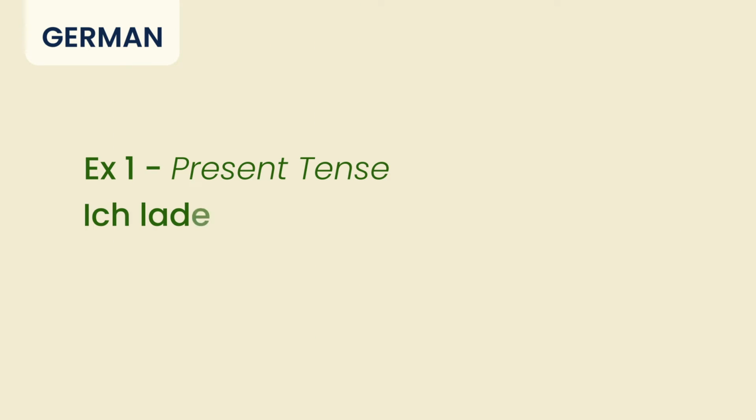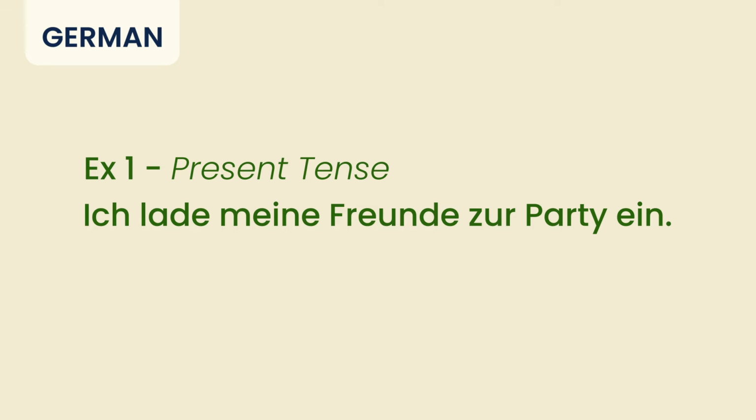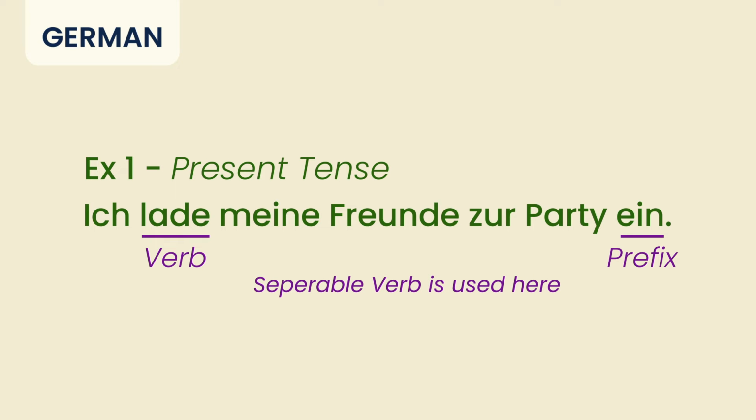Let us see an example with the present tense for einladen. Ich lade meine Freunde zur Party ein. This is a present tense sentence where your main verb is laden. It is conjugated as per the subject ich. It comes at the second position. Your prefix, which is ein, is separated and it goes at the end of the sentence. So this is the first thing you need to remember, that when a separable, that is a trennbare verb, is used in your sentence, the prefix goes at the end of the sentence. Nothing can come after the prefix.